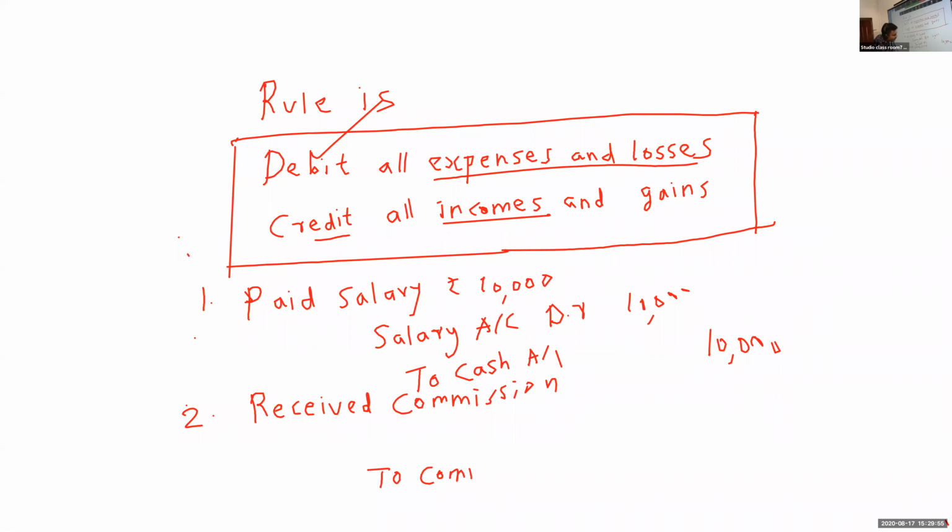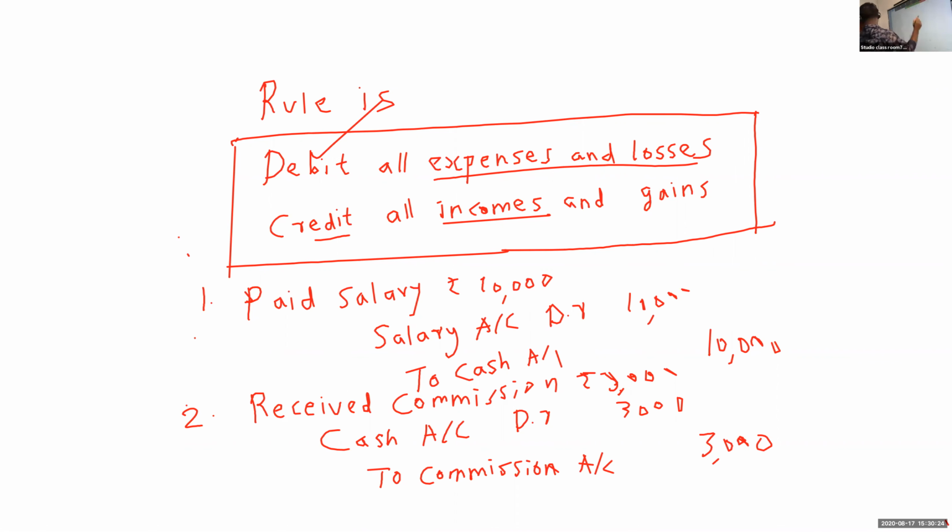Received through cash only, we are receiving everything. So entry will be cash account debit to commission account. Okay. So the amount, suppose it is 3,000.